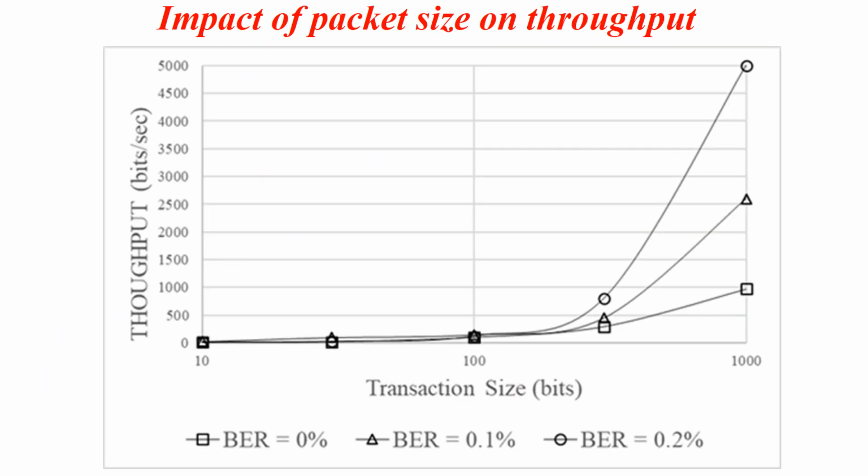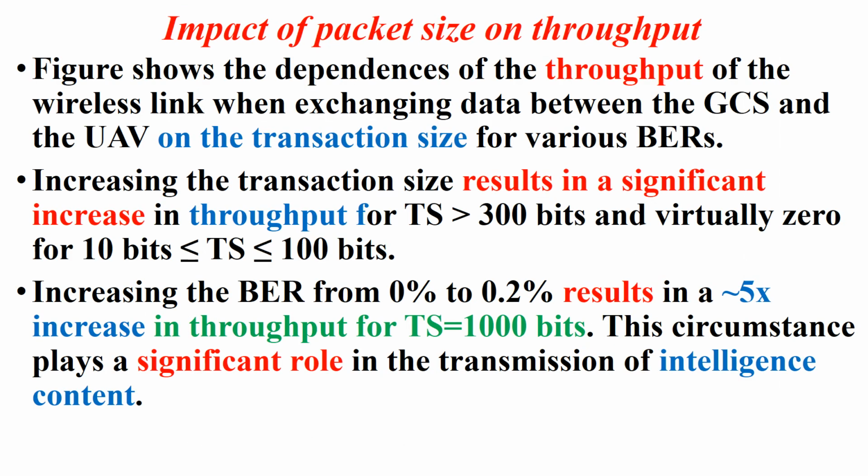Impact of packet size on throughput is shown on this slide for three different values of bit error rates. Figure shows the dependencies of the throughput on the wireless link when exchanging data between ground control station and unmanned aerial vehicle on the transaction size for various bit error rates.